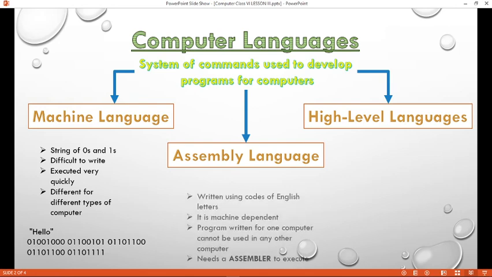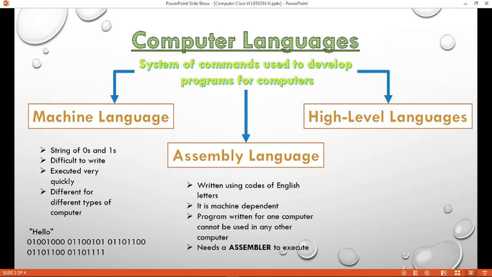Assembly language. Assembly languages are written using codes of English letters. It is machine dependent. A program written for one computer cannot be used in any other computer. That means it is also different for different types of computers. Assembly language needs an assembler to execute.